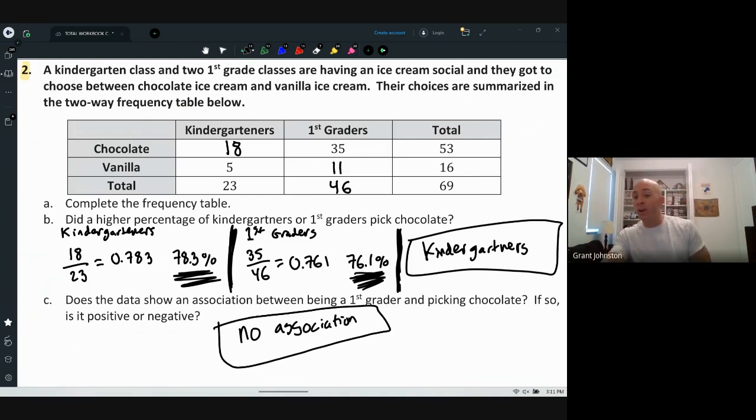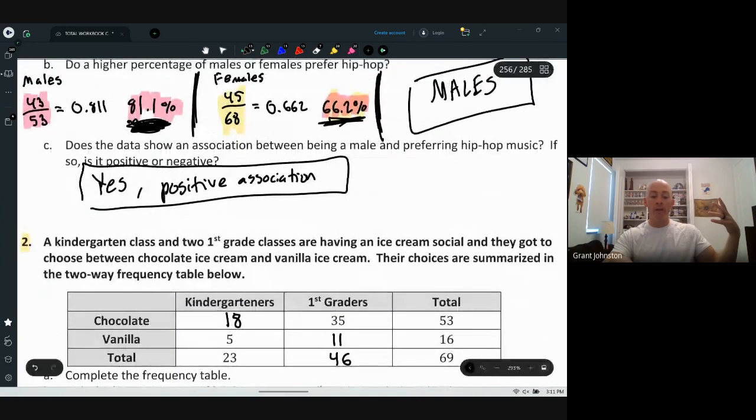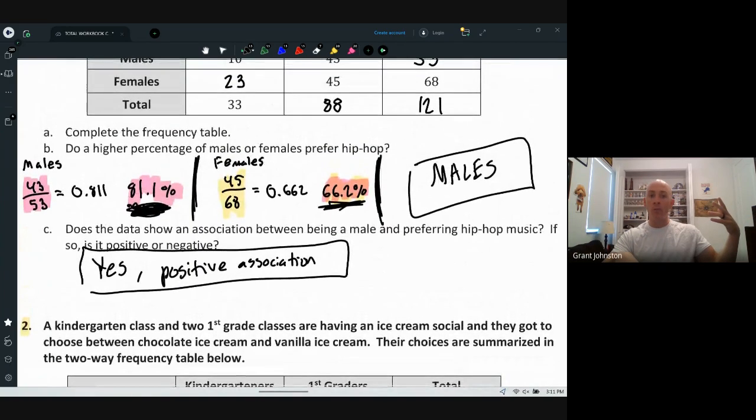Whether you're a kindergartner or a first grader, the percentage, or the relative frequency, of picking chocolate is just about equal. It doesn't matter whether you're a first grader or a kindergartner. They all seem to like chocolate at a percentage in the high 70s. So I'm going to say there's no association. The previous one did have an association because the 81 to the 66 was more of a significant gap.